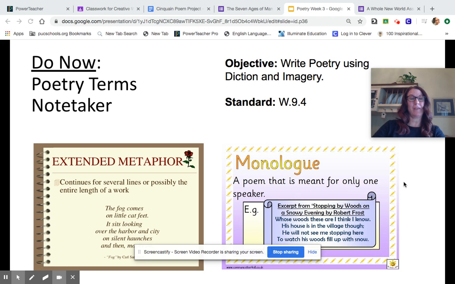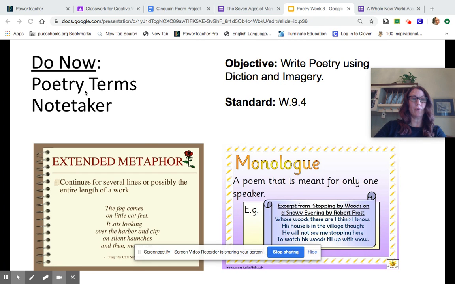Hello, welcome to day 4 of our poetry unit for Creative Writing's Distance Learning Unit. Today, our objective is to write poetry using diction and imagery, and that's California Common Core Standard Writing 9.4. We will be writing our first poem today for our exit ticket at the end of today's lesson.